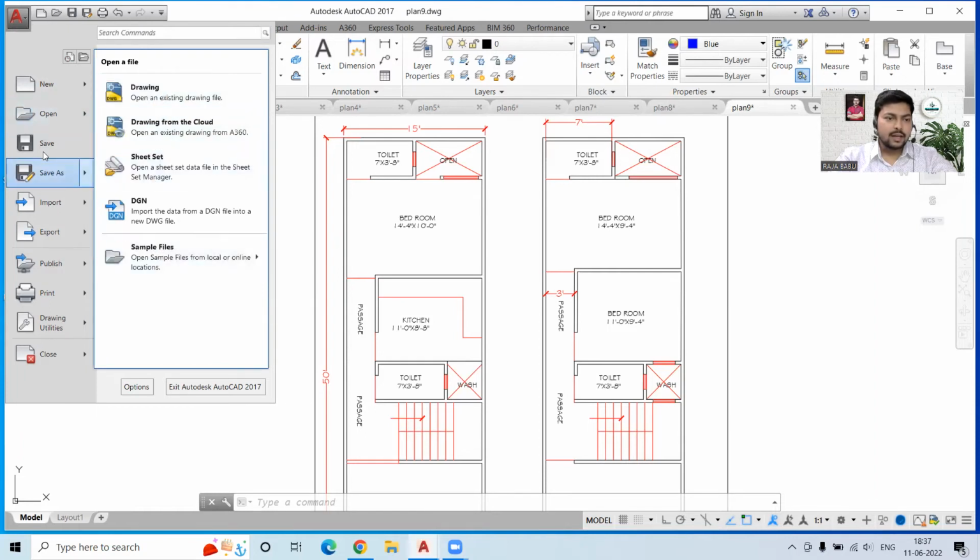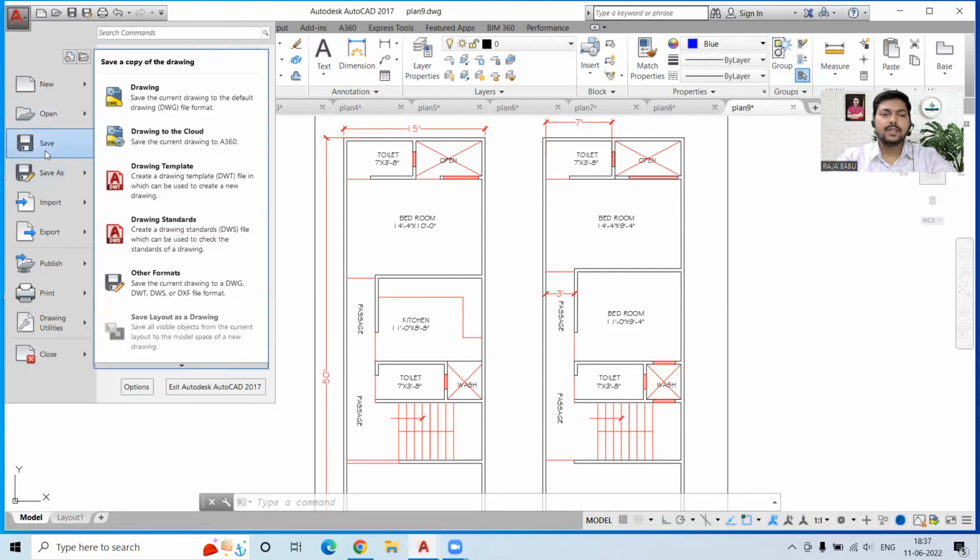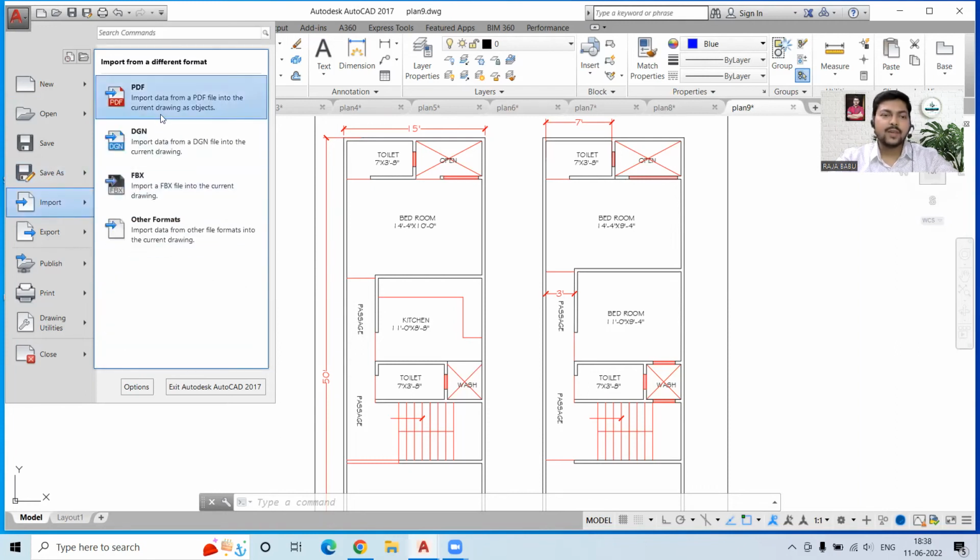Okay, then you can save it. If you want to save something under a different name, you can simply save it as, and you can also choose the format to save in. Then you can import a file, like a PDF, a DGN file, or an FBX format. FBX is the universal format for all the software. IFC is another software format, but FBX is basically related to 3D modeling. If you have any other format file, you can simply import it from here.